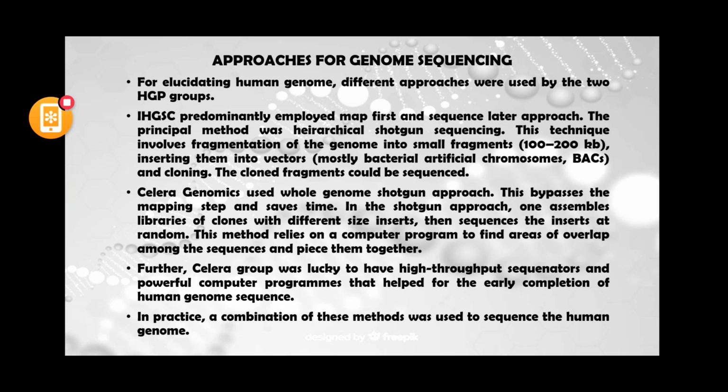This technique involves fragmentation of the genome into small fragments of around 100 to 200 kb and then inserting them into vectors known as bacterial artificial chromosome, or BAC, vectors, and cloning. Then the cloned fragments could be sequenced, and this sequence would be stored and used for mapping. But the second group was Celera Genomics, which was led by Craig Venter.